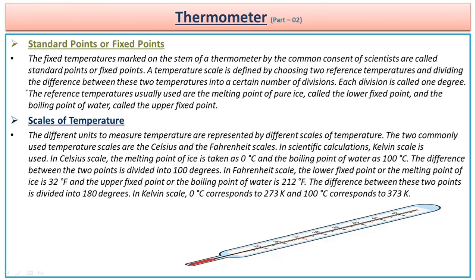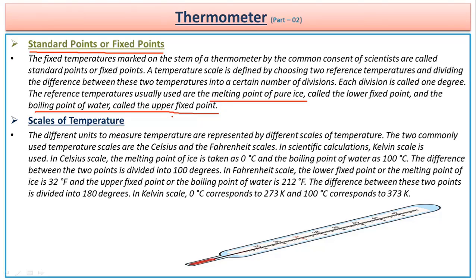First, the standard point or the fixed point on a thermometer. The standard point or fixed point on a thermometer is the range between which we take the temperature of any given object. This range starts from the lower fixed point, which is the melting point of pure ice, and goes till the boiling point of water as the upper fixed point. Remember, this range can be only used to take the temperature for some basic things only.